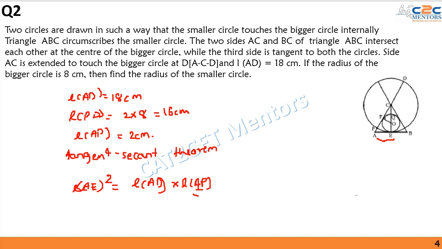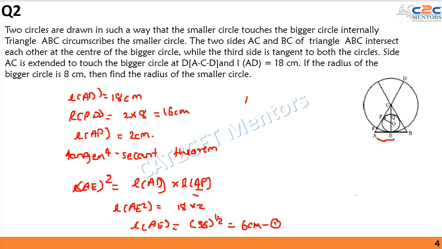So if I substitute the values, I will get length AE square as 18 multiplied by 2, or length AE will be 36 raised to half, that will be equal to 6 centimeters. So this is the first result that we will use further.